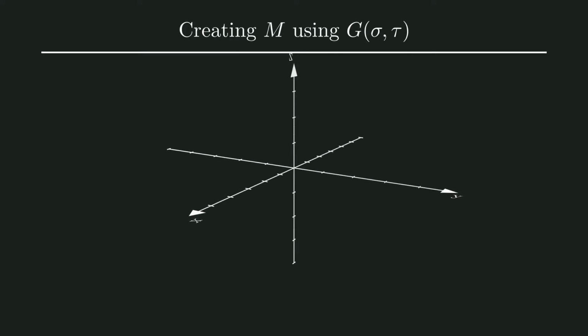See how we can create the set M by dividing the sphere by the group of rotations. We will make points equivalent whenever they can be transformed into each other using rotations from G(sigma, tau). Similarly to the construction of the non-measurable set, we will look at equivalence classes over rotations. The only differences are that we are now looking at three-dimensional rotations instead of two-dimensional, and that we are not looking at rational rotations, but at rotations from the group generated by sigma and tau.